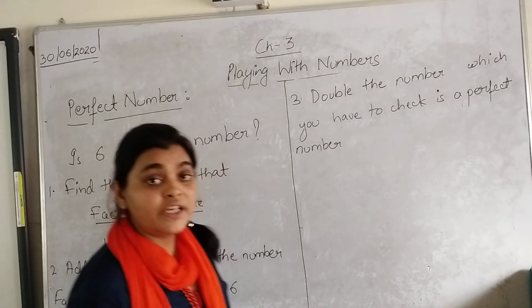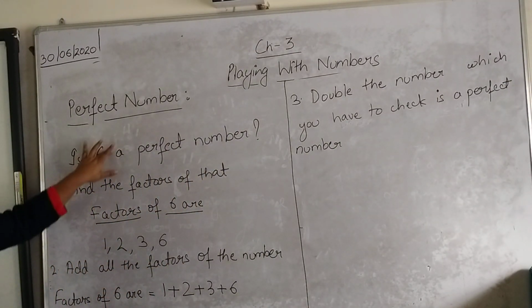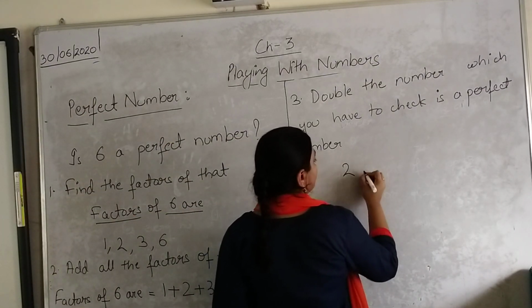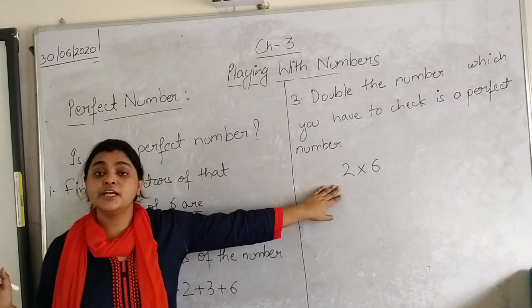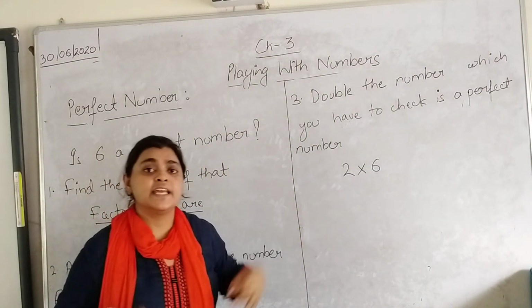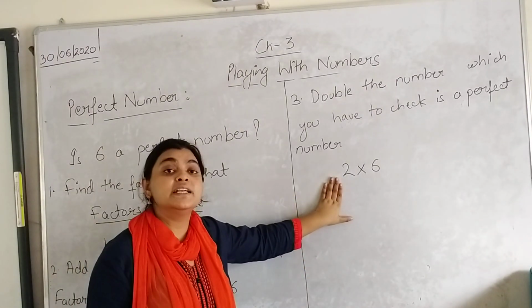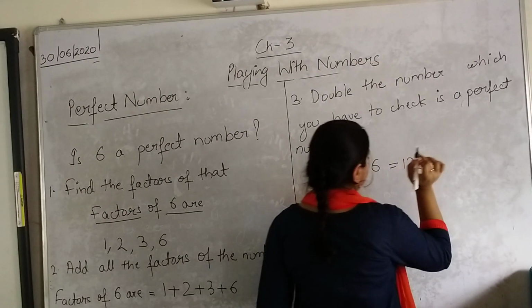So here, what is the given number for which we are checking? The number is 6. So double the number or twice the number, we simply multiply it by 2. 2 6s are 12.